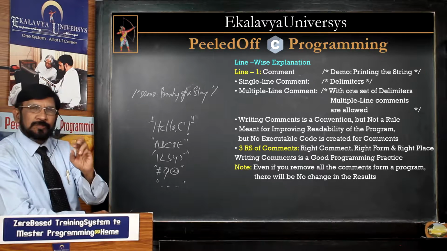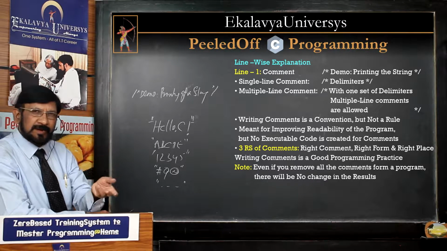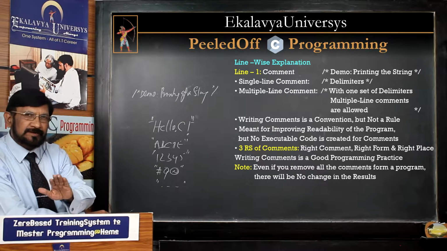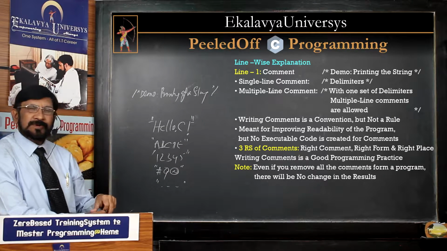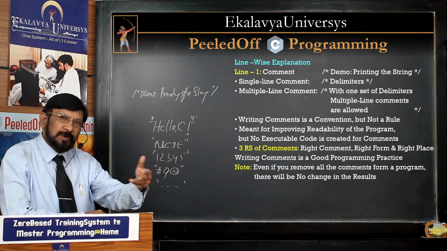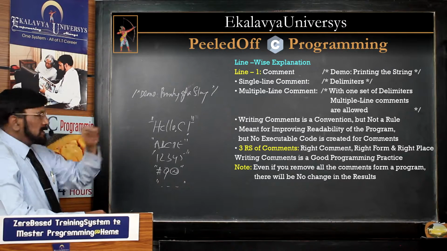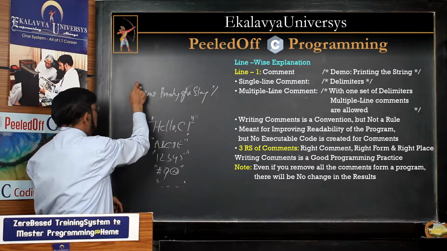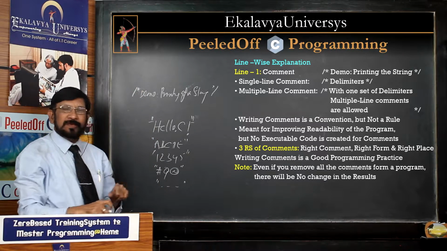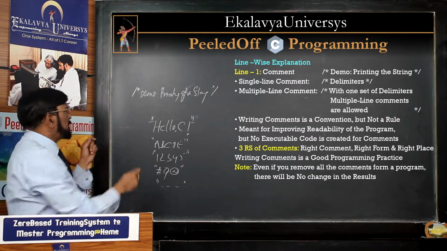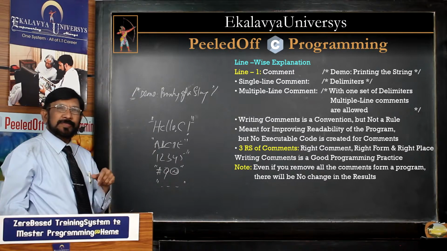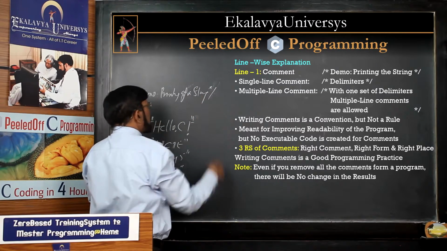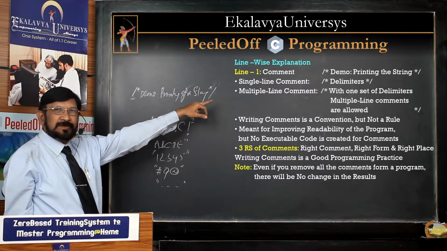Delimiters means, computer is a brainless machine. It is like a blind man. So, it cannot identify where something starts, where it ends. By writing delimiters, we are explaining to the computer where it starts, where it ends. Already explained to you. As far as comment is concerned, we are writing one delimiter, slash and star. By that, what can the computer understand? A comment is started. Then what is the next question for the computer? Where it ends.